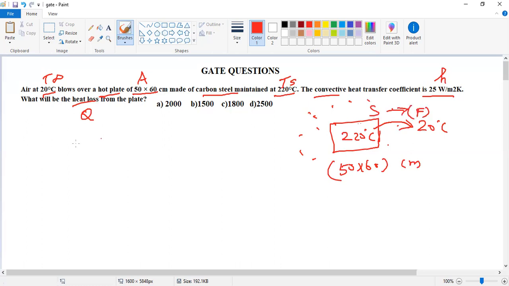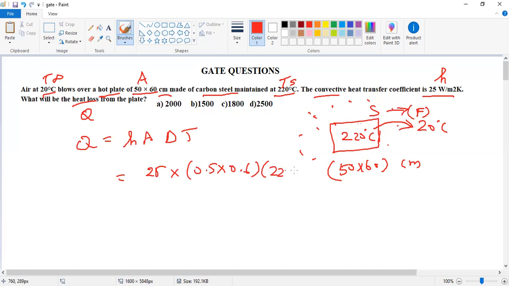So convection follows Newton's law of cooling. Q is equal to H A into delta T. The H value we know is 25, and for the area, convert the centimeter into meter. So 0.5 into length into breadth, that is 0.6, into delta T, the change in temperature, that is 220 degrees Celsius minus 20 degrees Celsius. We do not need to convert into Kelvin, the same values will occur. We solve the above values and we get the answer 1500. That is the heat loss, and the answer is B.